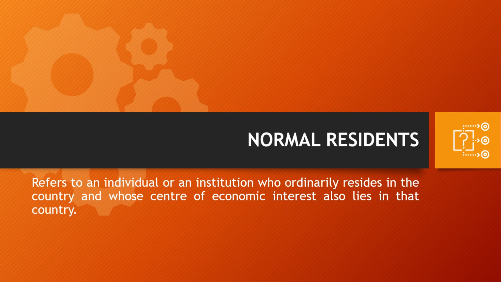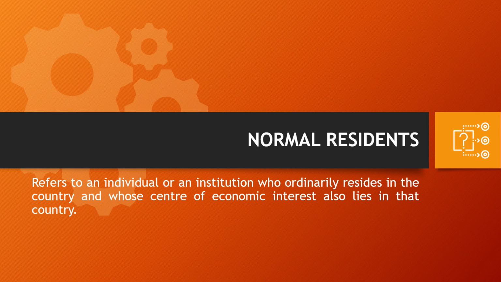First we should know the meaning of normal residents. Residents, as we know, are the people who live. So normal residence refers to an individual or an institution who ordinarily resides in the country and whose center of economic interest also lies in that country. This is the definition which you are supposed to write if you get it in the exam. A normal resident is an individual or it can be an institution also, meaning an organization or any business house, which is located in the country and whose center of economic interest also lies in that country. Center of economic interest means their earning is in that same country.